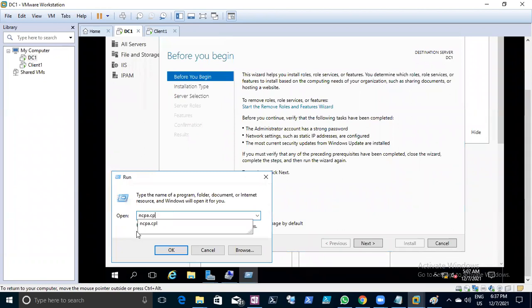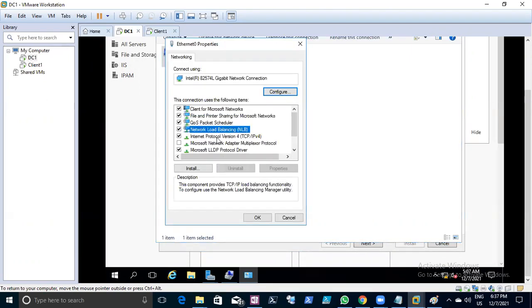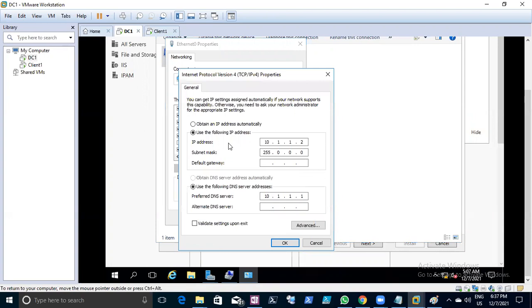Go to ncpa.cpl, right click, and check this machine, dynamic. Go to the IP properties, TCP/IPv4. Yes, it's static. So now I removed the IP address, and we can freshly configure it.